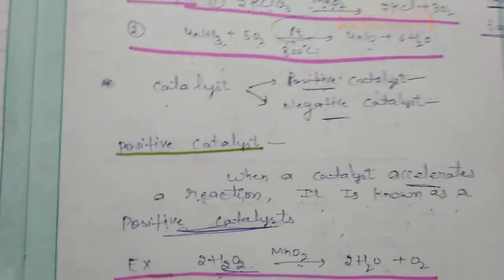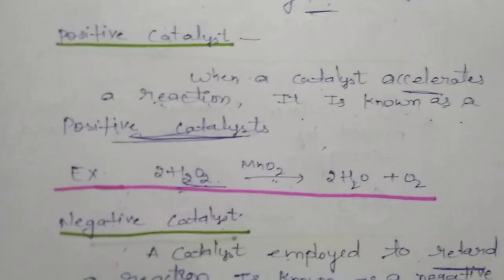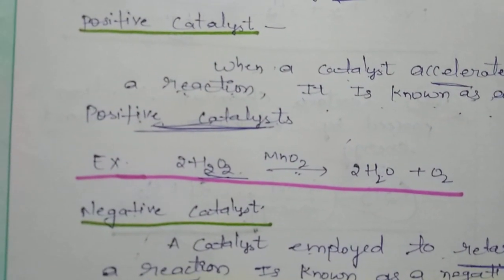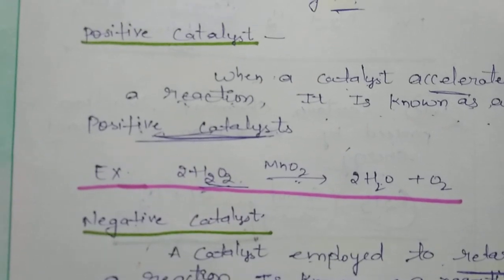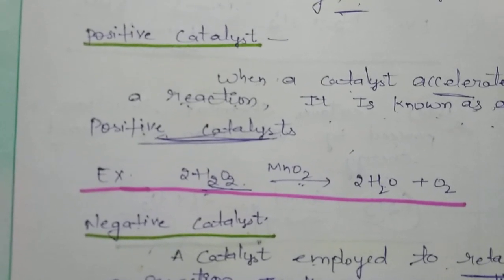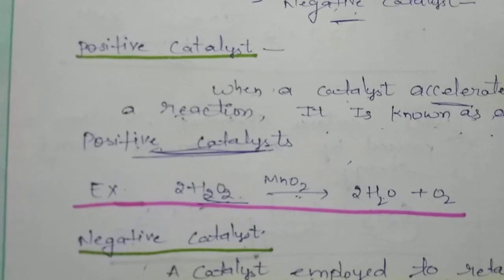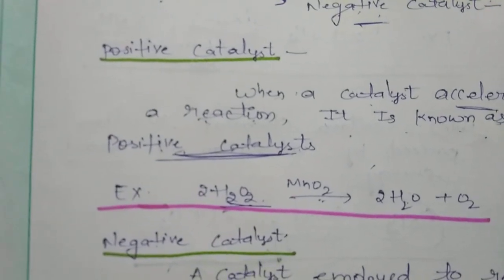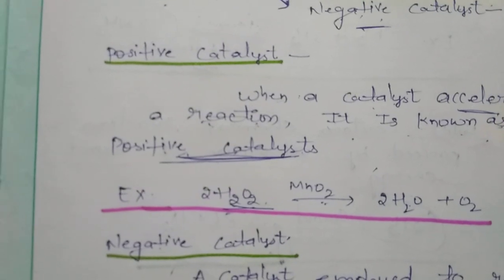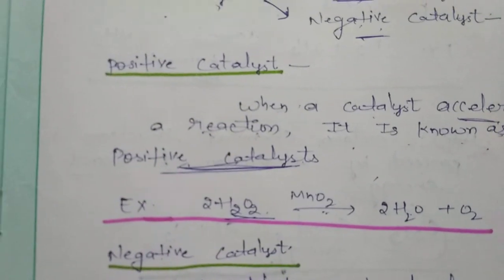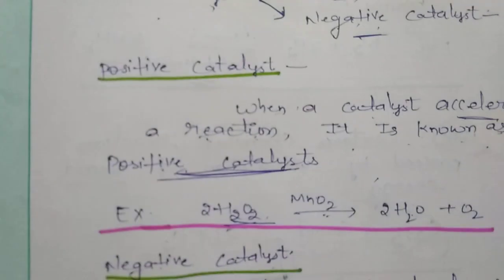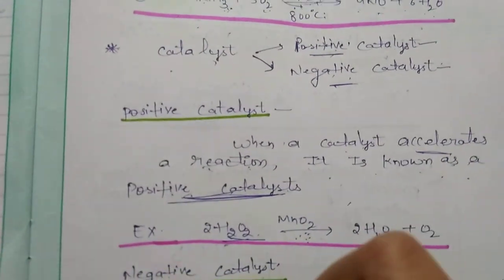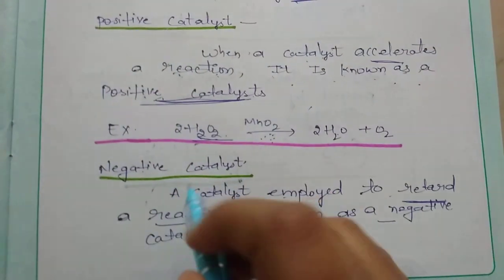For example, you can see this example. The rate of decomposition of hydrogen peroxide gets increased in the presence of manganese dioxide. In the presence of manganese dioxide, if the rate is enhanced, then this manganese dioxide is known as a positive catalyst here.